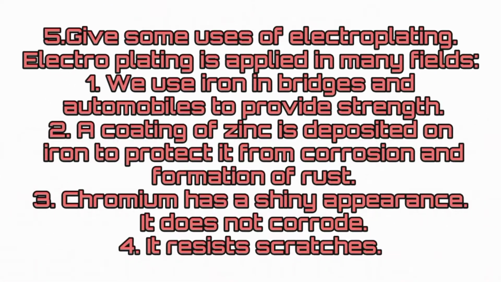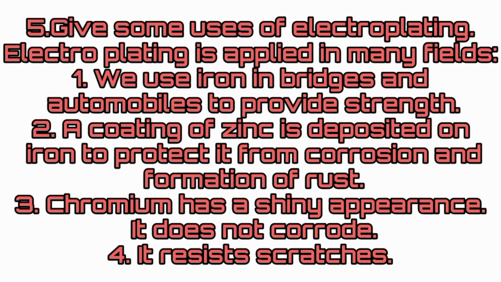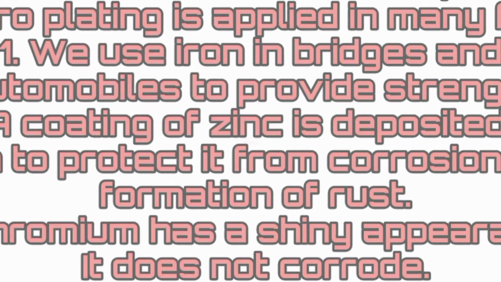Give some uses of electroplating. Answer. Electroplating is applied in many fields. We use iron in bridges and automobiles to provide strength. A coating of zinc is deposited on iron to protect it from corrosion and formation of rust. Chromium has a shiny appearance. It does not corrode. It resists scratches.